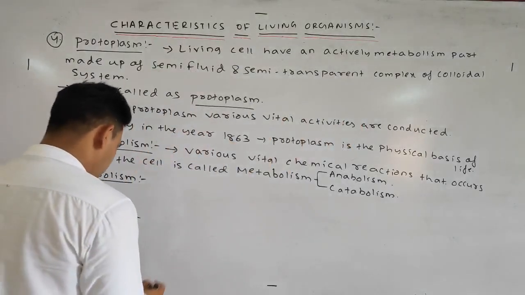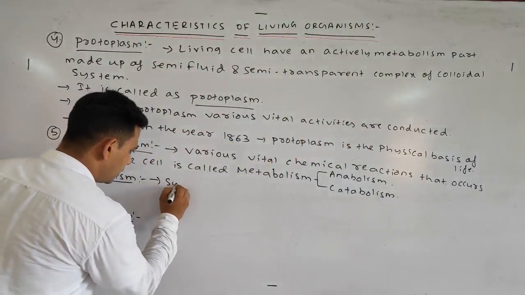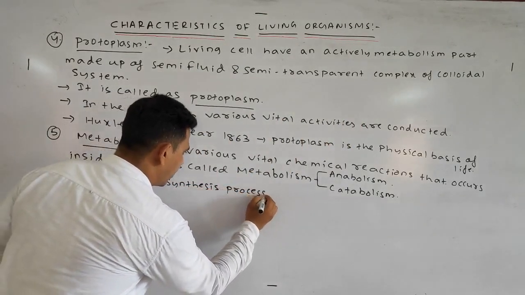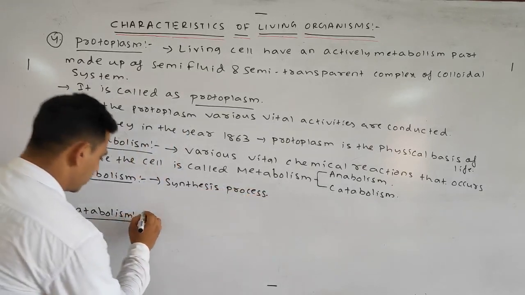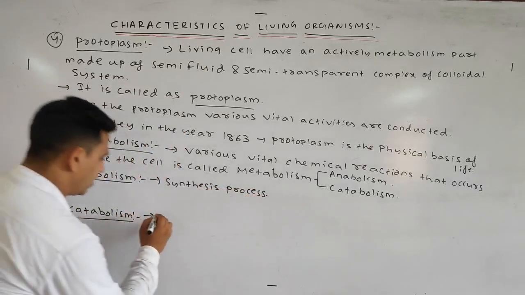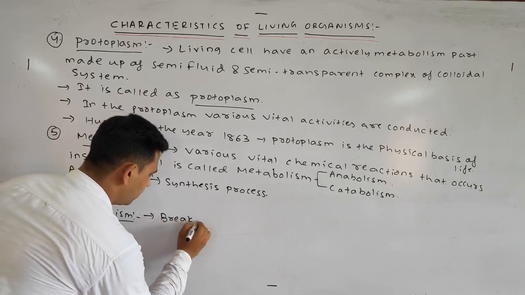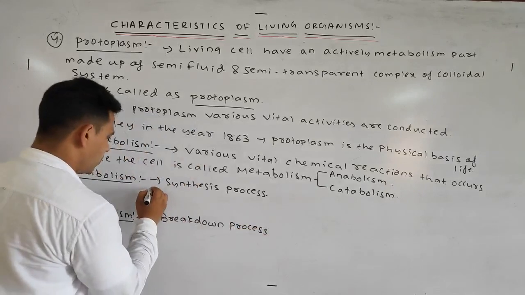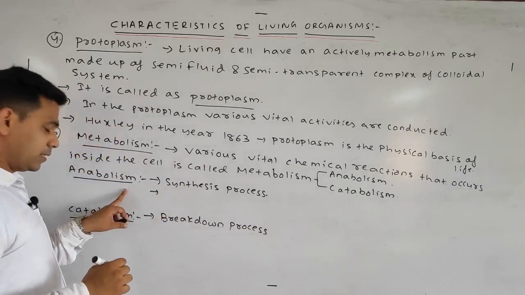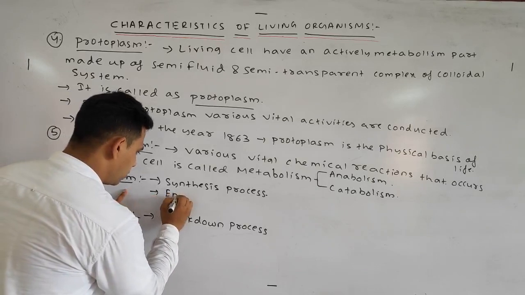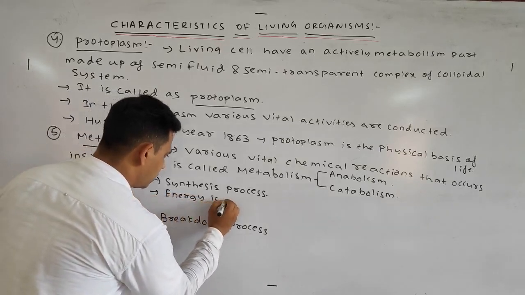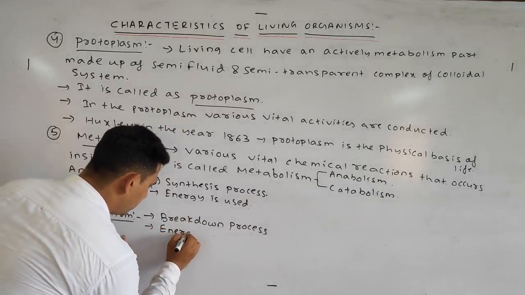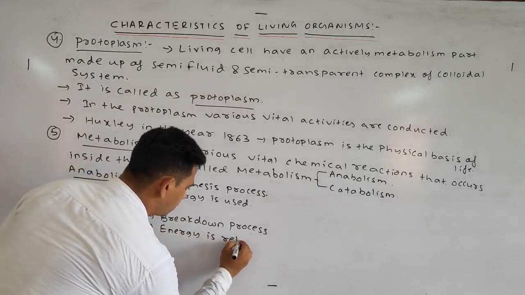Anabolism means, first point, it is a synthesis process, or you can also write it is a building process. Catabolism is a breakdown process. Okay. Whereas in anabolism, energy is used. But in catabolism, energy is released.